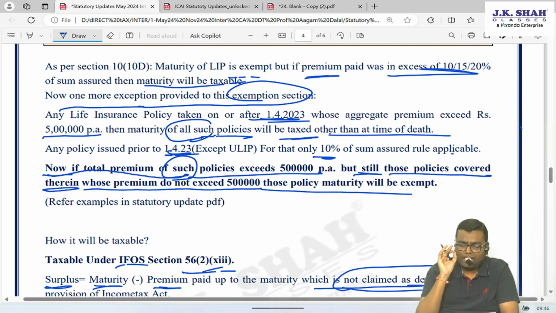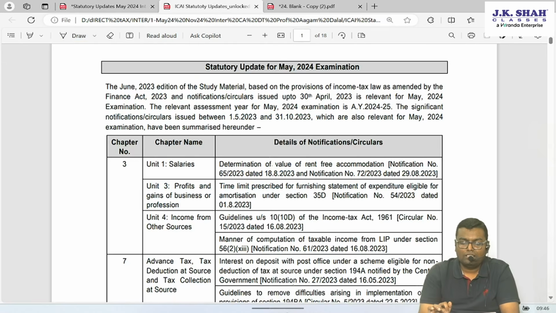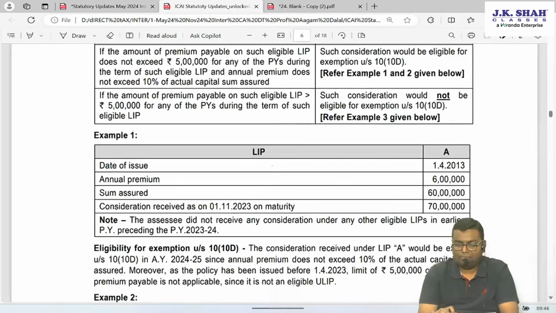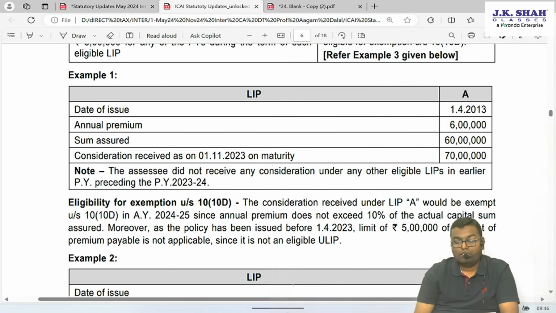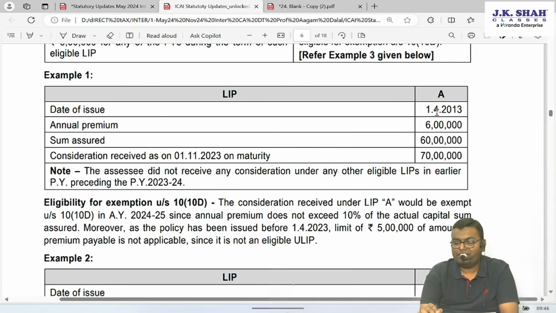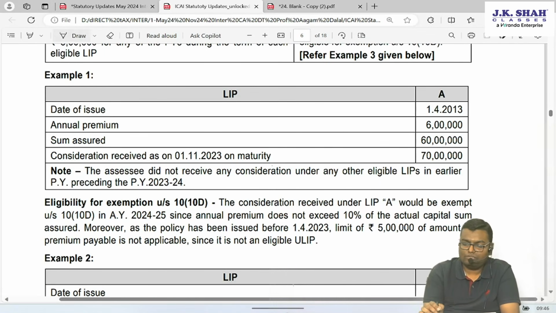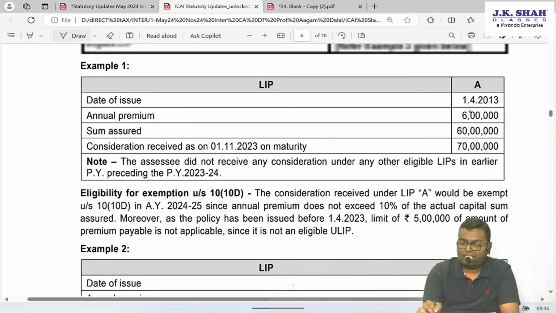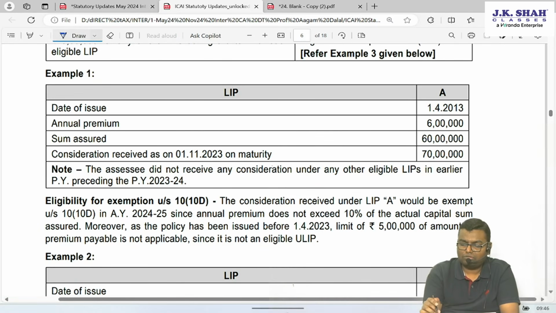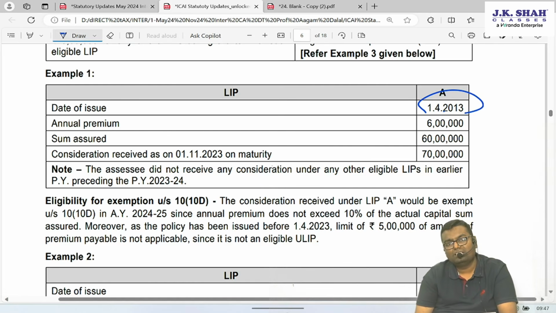Now we have some very good examples in this statutory update PDF itself. Let's see those examples. Example number 1. The policy is issued on 1st April 2013. Can I say if the policy is issued on 1st April 2013, that 5 lakh rule is not applicable. Now when will this policy be taxable? If the premium paid is more than 10, 15 or 20% of sum assured.